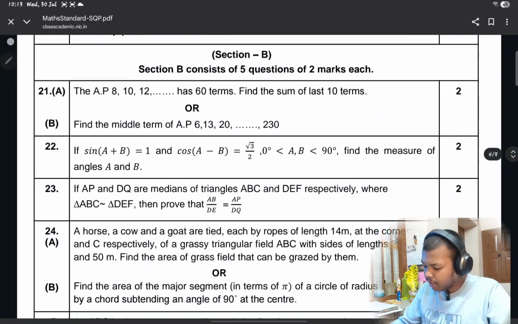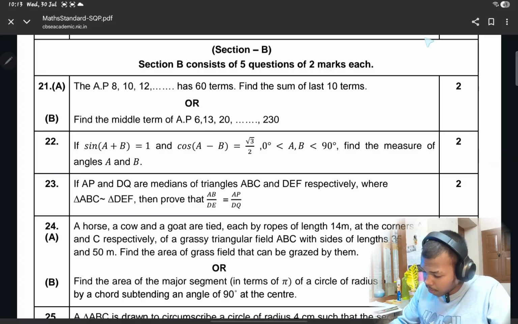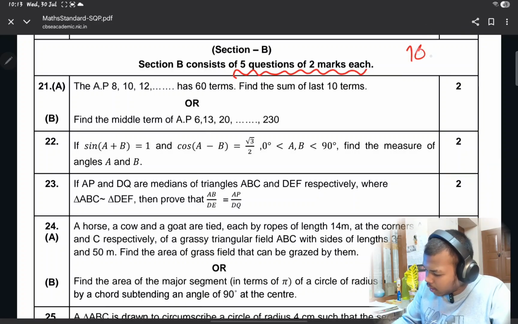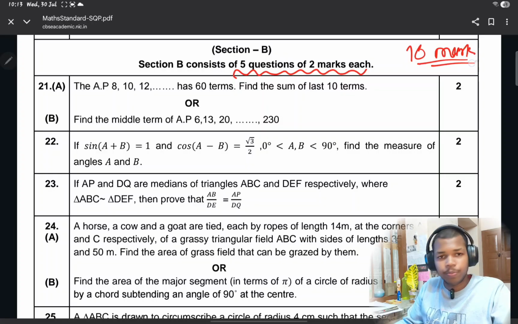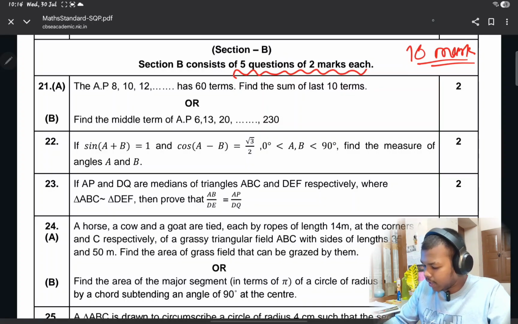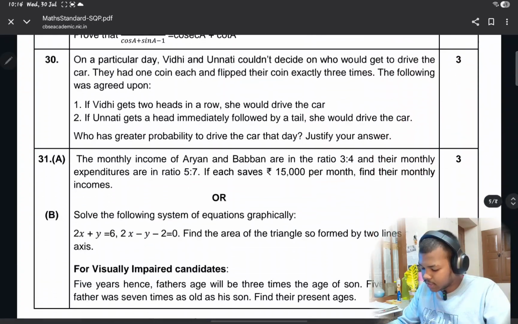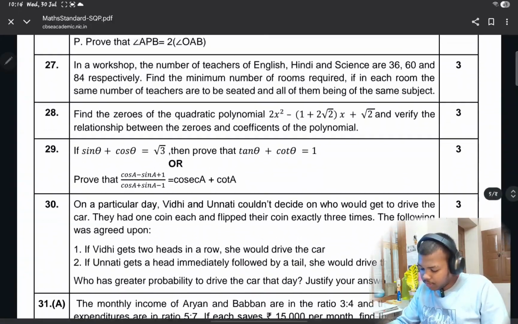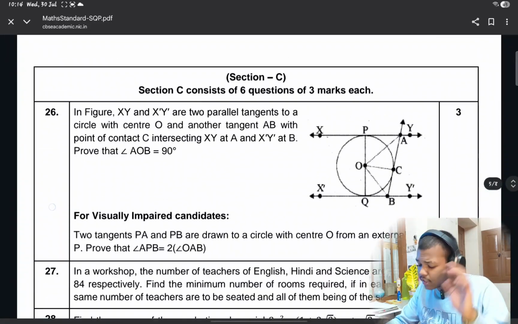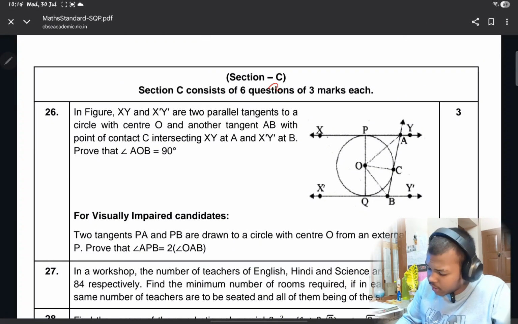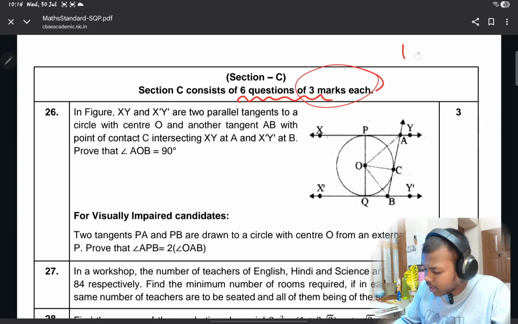Then comes section B, which consists of 5 questions, each containing 2 marks, that is 10 marks over here. Now coming to the next one, section C, which consists of 6 questions of 3 marks each, that means 18 marks total.